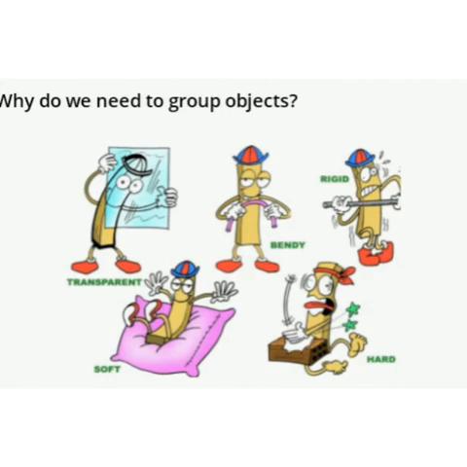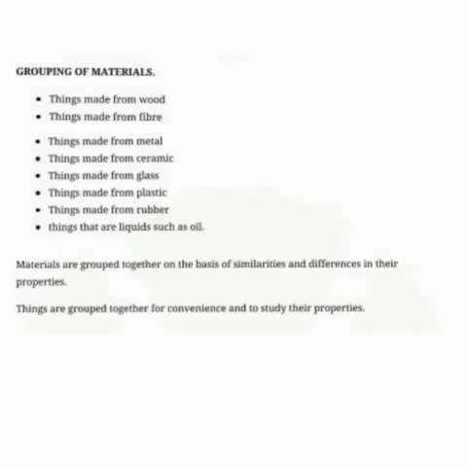Now at last we have to conclude our chapter: what is the need to categorize objects on the basis of transparency, bending property, rigidity, meaning hardness or softness, and many more? Materials are grouped together on the basis of their similarities and differences in their properties. And also, in our everyday life, we group materials for our convenience.